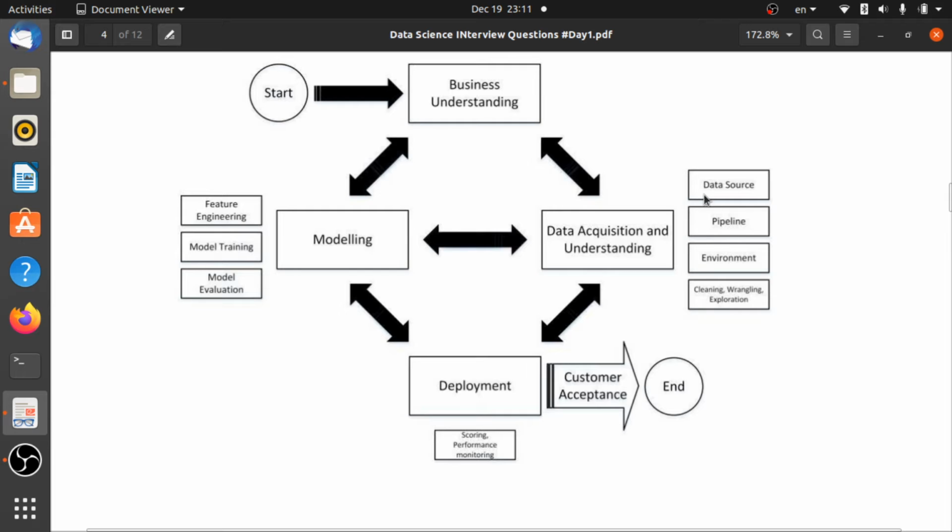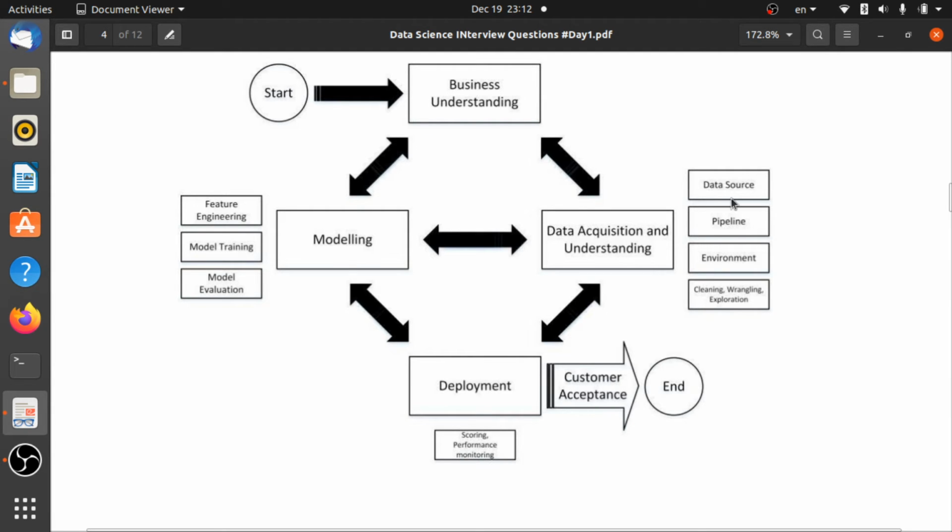So we try to find the data source. What would the data source be? It might be APIs or it might be a database. Next, what is the pipeline? How does the data flow into our machine learning system? It may come from the user side, then go to the database system. Then we try to fetch that data into our machine learning system.